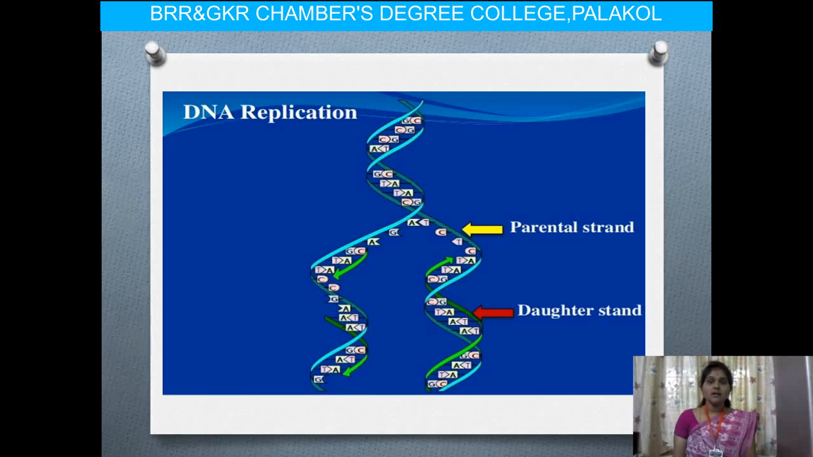Here observe the parental strand, which is in light blue color. Using this parental strand, the daughter DNAs are produced, and these are called daughter strands. Observe here, adenine binds with thymine, and guanine binds with cytosine. These two strands form the double helical structure of a daughter strand. That is the process of DNA replication.